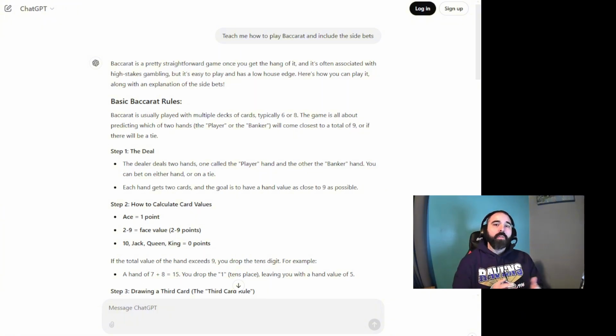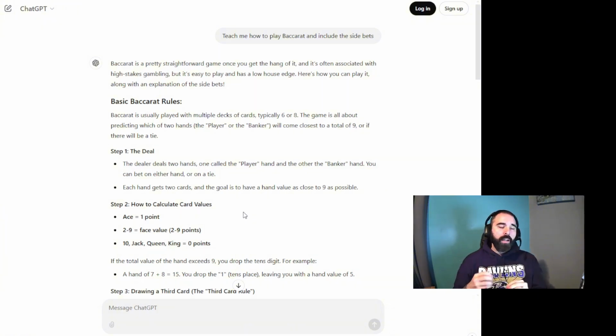Same situation if it was an 8. Now, if the player draws a 9 and the banker draws an 8, the player still wins because the closest to 9 wins in Baccarat. If both hands draw a 9, then it is a tie. So that is not in the ChatGPT rules, but I do know an 8 and a 9 is an automatic winner.